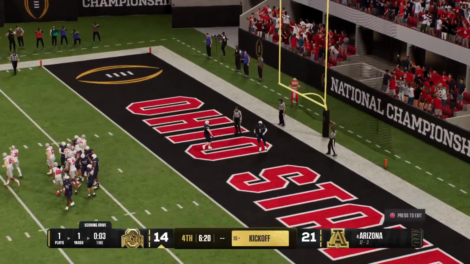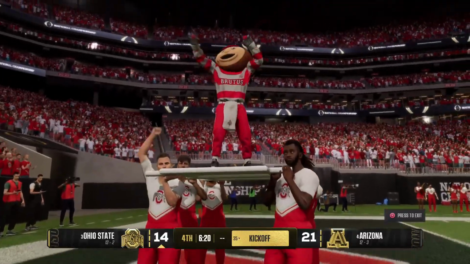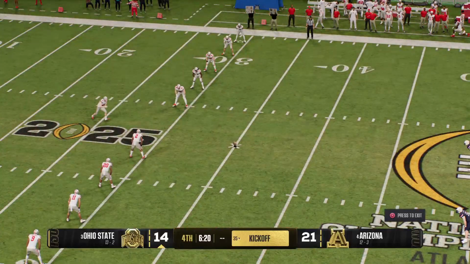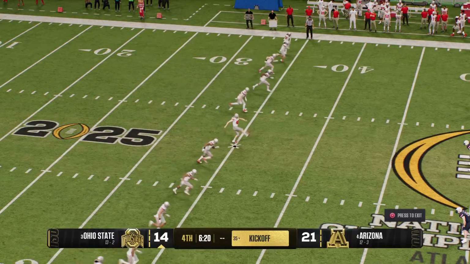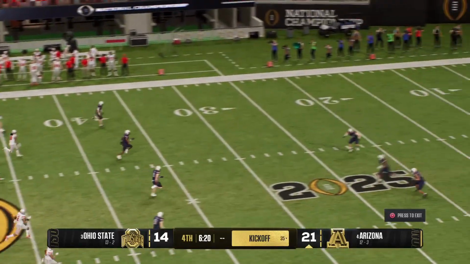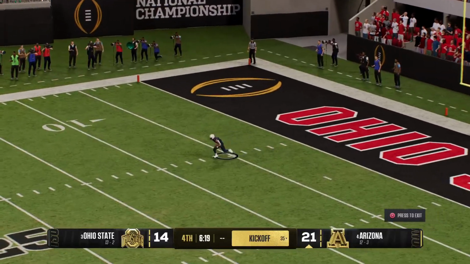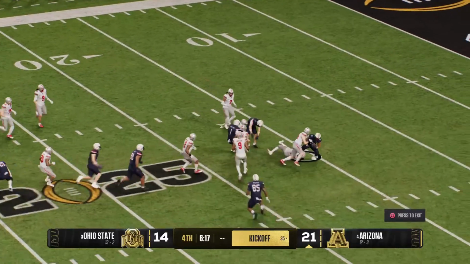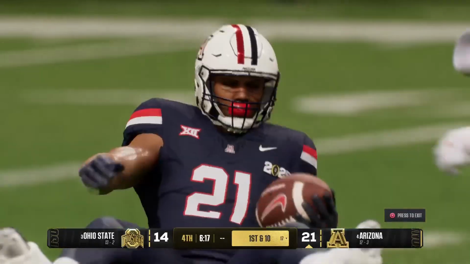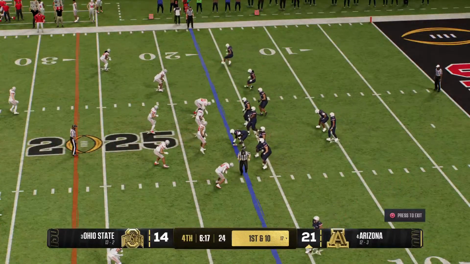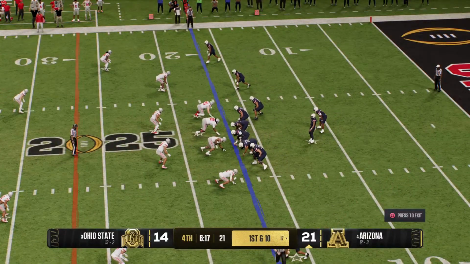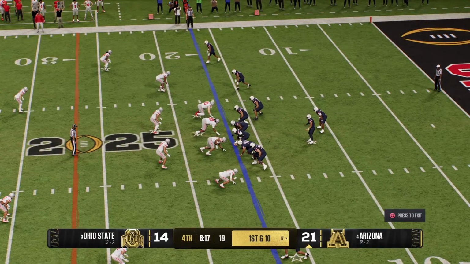PAT up and good. They get a little bit closer. Kickoff team is on the field. Let's see if they give the returner a chance to bring this one back. He's going to return it from near the goal line. He'll be tackled at the 17. Strong job by the coverage team. Here comes the Arizona offense back out on the field. Crucial possession. This game just got tighter.